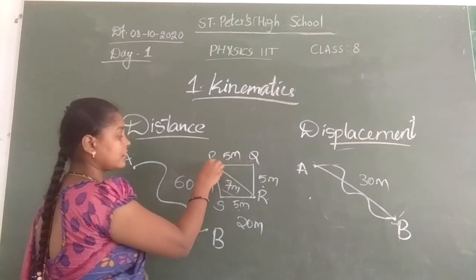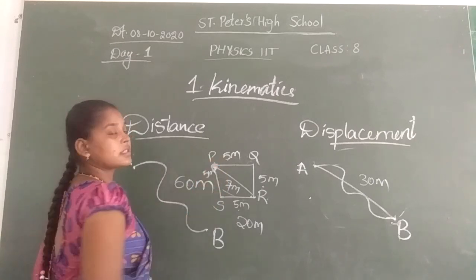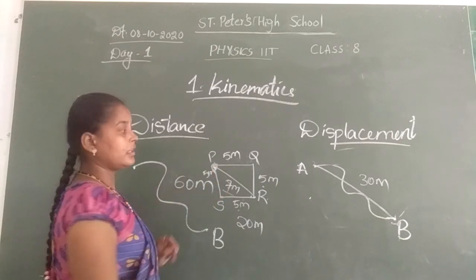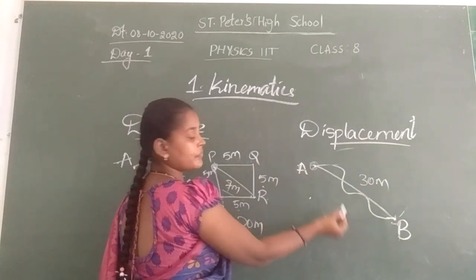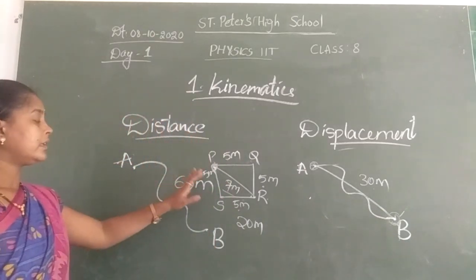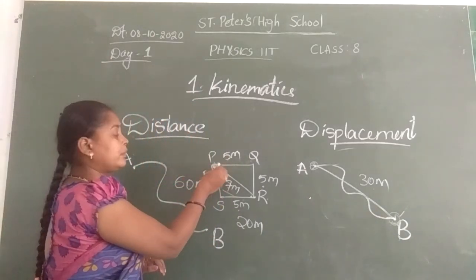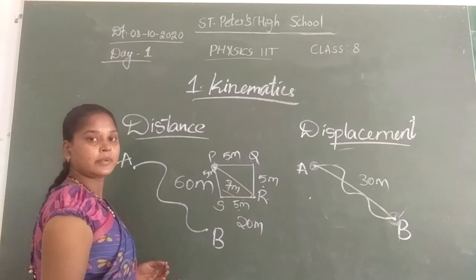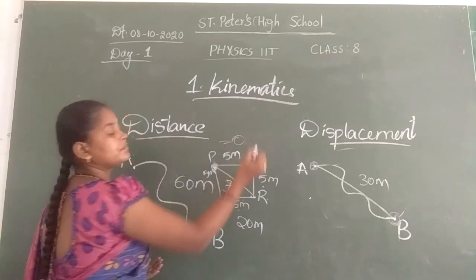Displacement means this is the point where I have started, and this is the point where I have ended. Here, this is the point where I have started, and this is the point where I have ended. So here the starting point and ending point both are the same. So what is my displacement? My displacement is 0.